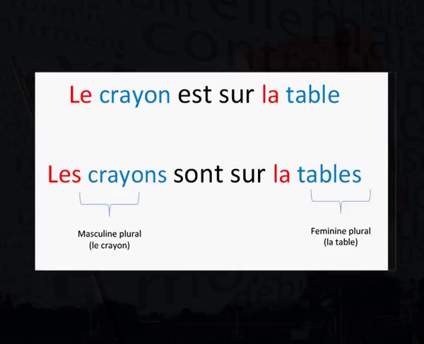When we change this sentence into plural, in English it would be the pencils are on the tables. And the French equivalent sentence would be Les crayons sont sur les tables. We notice that the word les precedes the word crayon, which is a masculine plural noun, as well as the word table, which is a feminine plural noun. This means that les can be placed before any plural noun regardless of its gender.